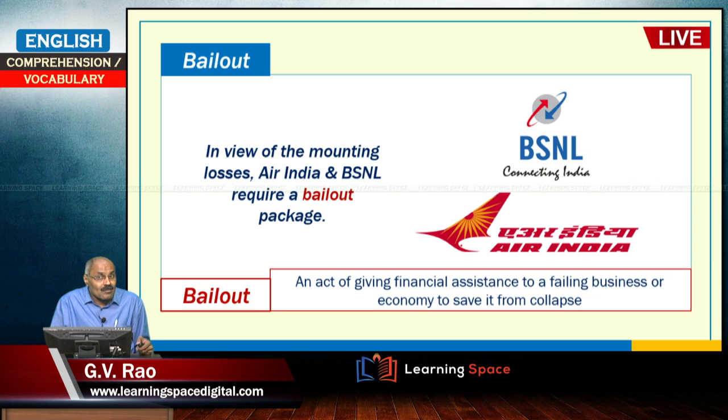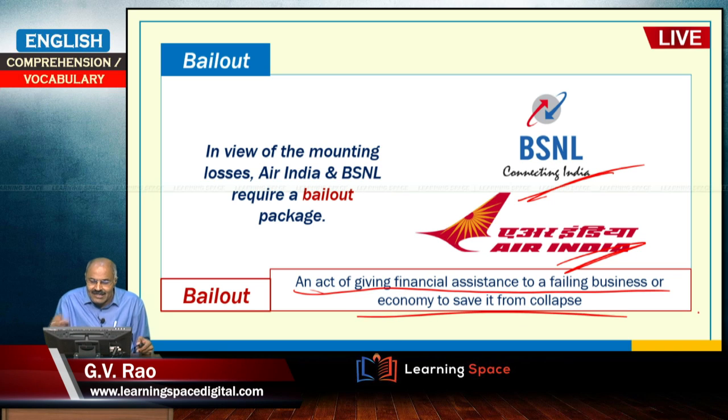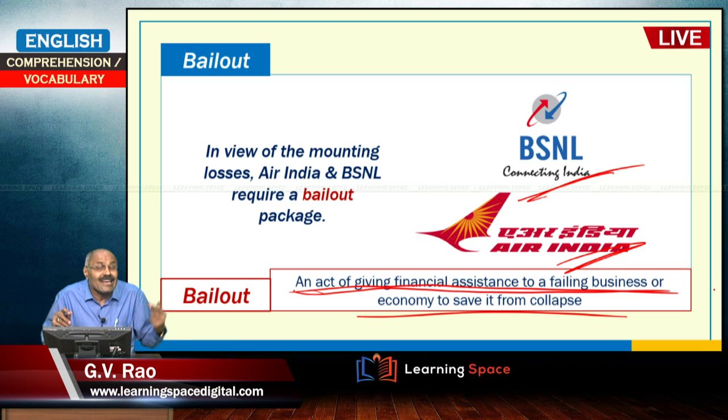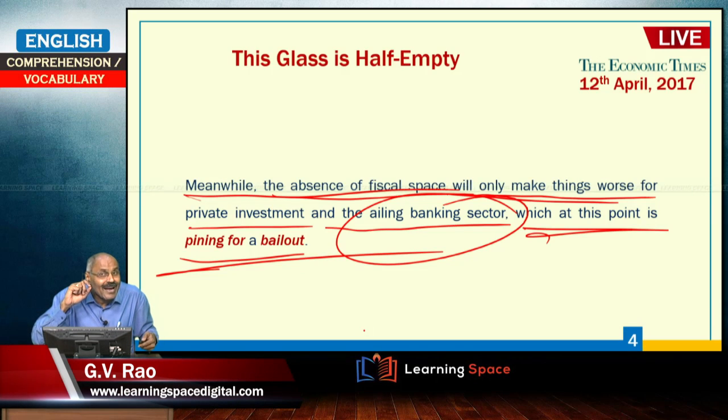Bailout. Suppose let us assume BSNL is into losses, Air India is into losses, really they are into losses. So, bailout is used in economy, basically the act of giving financial assistance to a failing business or economy to save it from collapse. So, in view of mounting losses, Air India and BSNL require a bailout package.